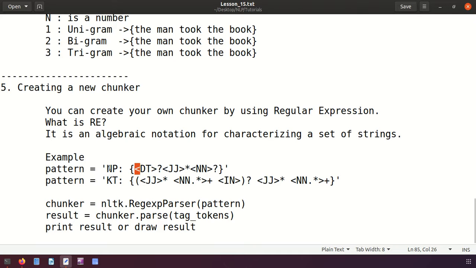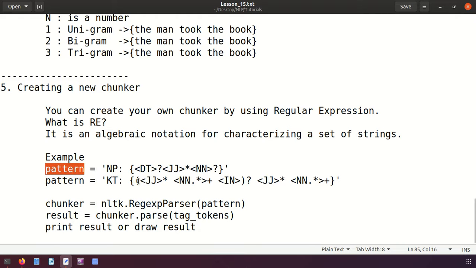We say, for example, noun phrase. In noun phrase, I say first you check for a determiner or article, 1 or 0. So question mark means 0 or 1, at least 1 or 0. Then followed by any number of adjectives. Star means any number of adjectives. And then followed by a noun, maybe 1 or 0. See here, this pattern is helping for extracting my own information from the text, what I want, right? So phrase, and this is possible using regular expressions.